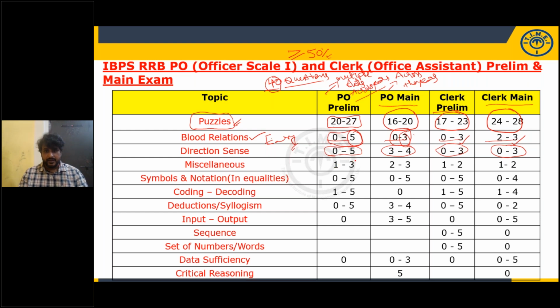Miscellaneous: look, in each and every slot of every year, at least 1 question, maximum 3 questions are given. Even in PO mains, even in clerical prelim and clerical main. So these miscellaneous topics are important. What questions come under miscellaneous? Letter arrangement questions, number arrangement questions, word arrangement questions. These kinds of questions come under miscellaneous.